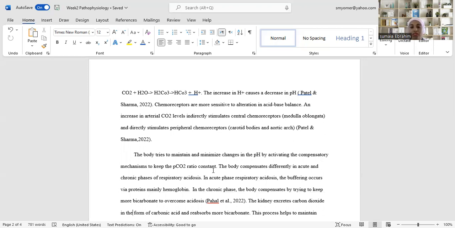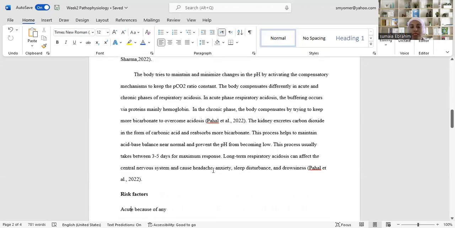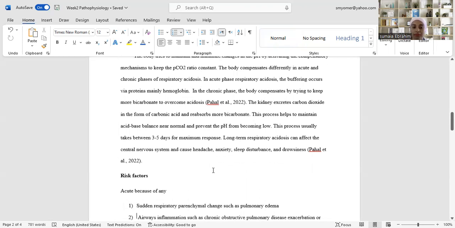The kidney excretes carbon dioxide in the form of carbonic acid and reabsorbs more bicarbonate. This process helps to maintain acid-base balance near normal and prevent the pH from becoming low. This process usually takes between 3 to 5 days for maximum response. Long-term respiratory acidosis can affect the central nervous system, which makes the patient feel a headache, disturbed sleep pattern, and drowsiness.